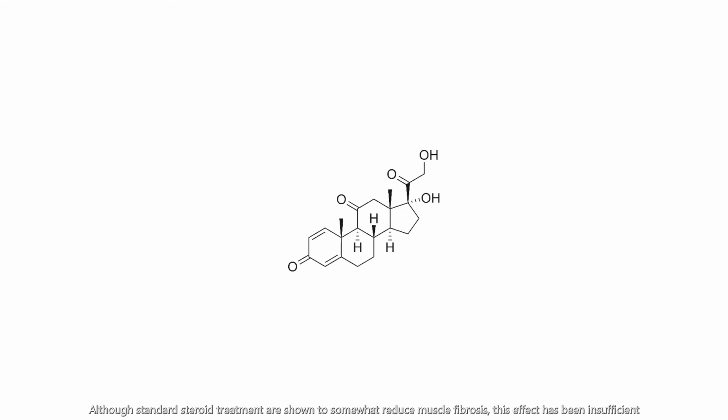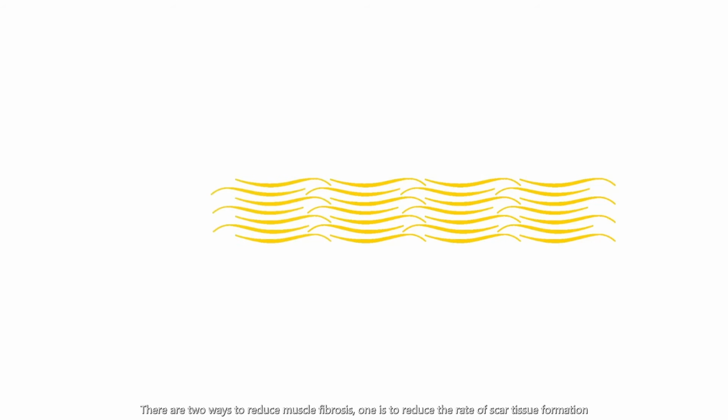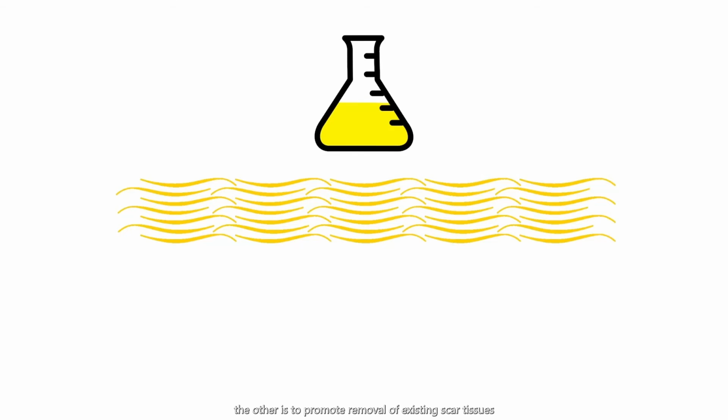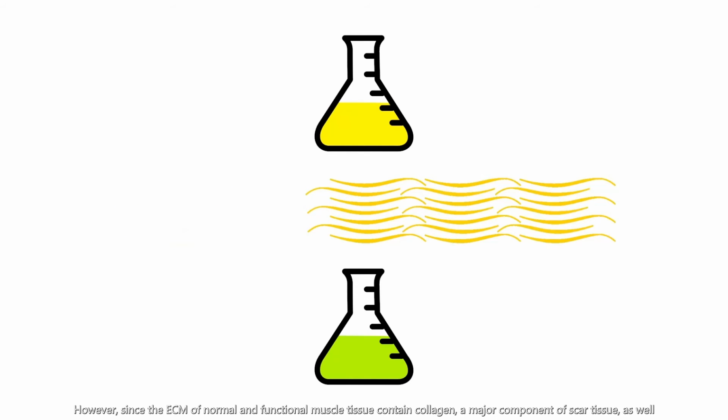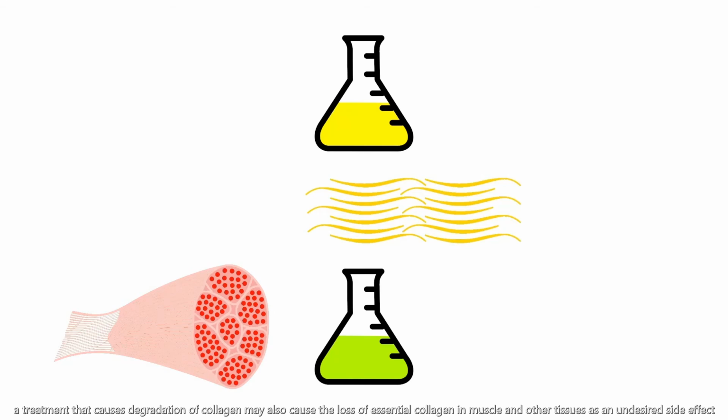Although standard steroid treatments are shown to somewhat reduce muscle fibrosis, this effect has been insufficient, thus new treatments are needed to prevent fibrosis. There are two ways to reduce muscle fibrosis. One is to reduce the rate of scar tissue formation, the other is to promote removal of existing scar tissues. However, since extracellular matrix of normal and functional muscle tissue contains collagen, a major component of scar tissue as well, a treatment that causes the degradation of collagen may also cause the loss of essential collagen in muscle and other tissue as an undesired side effect.